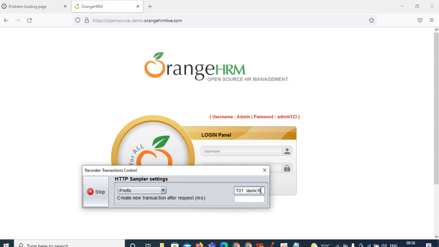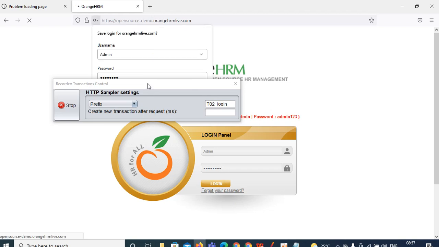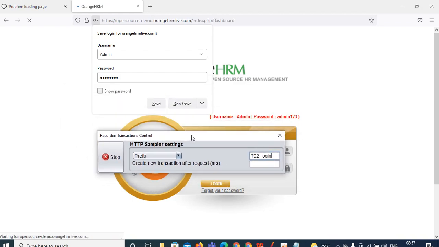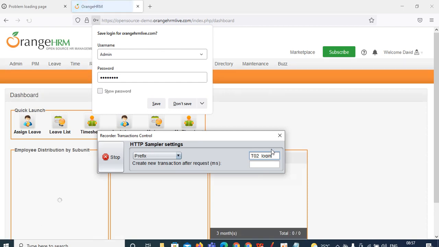So next is login. T02 login. Enter your username admin and the password is admin123, ADMIN123. Click on the login. So the page is completely loaded. So now go with T03 underscore logout.